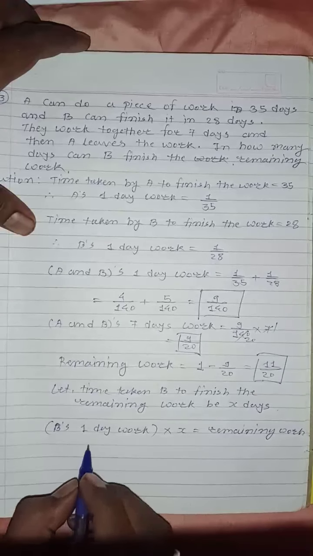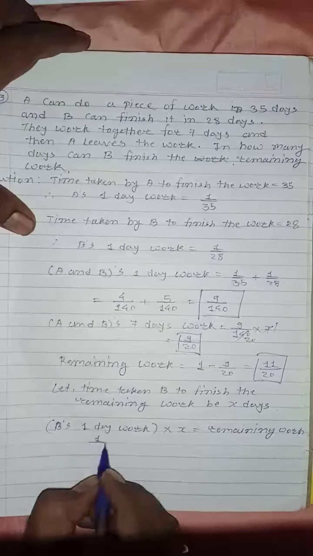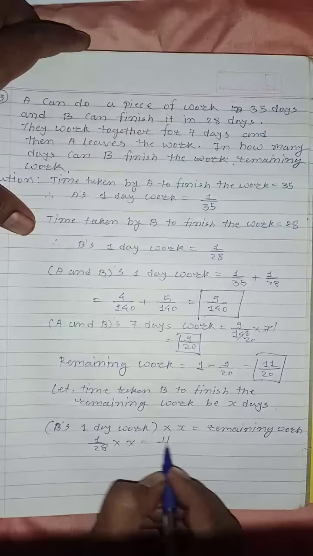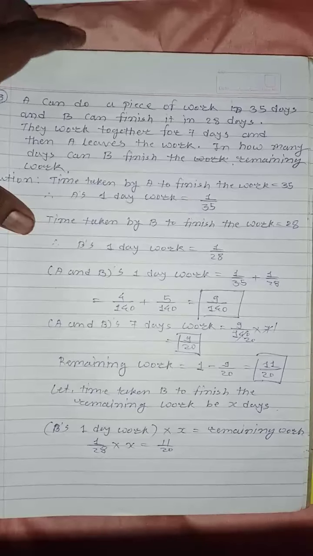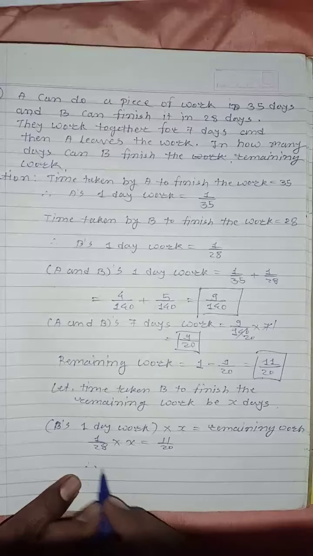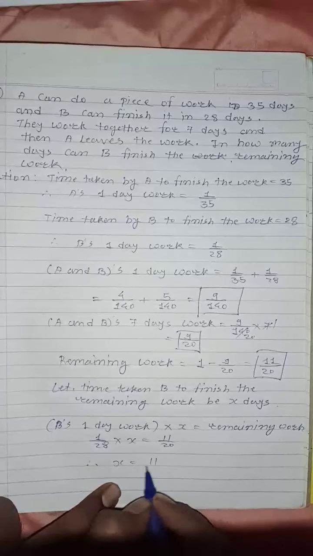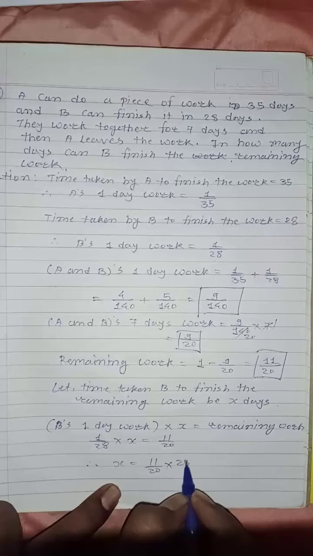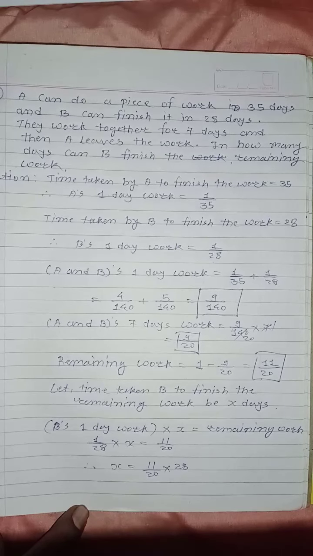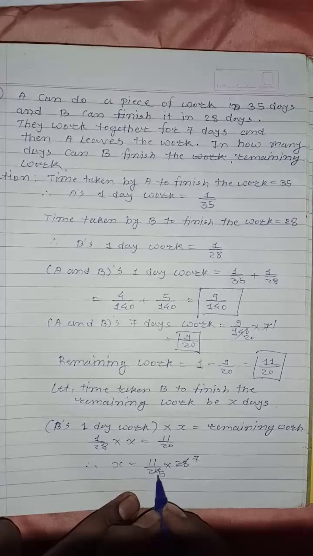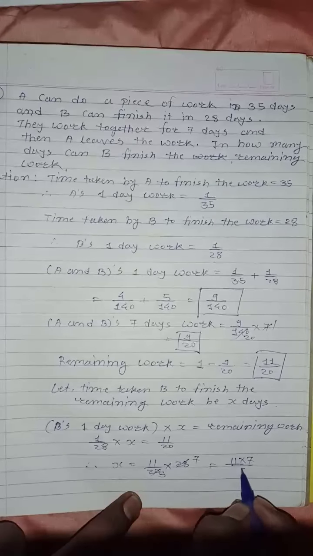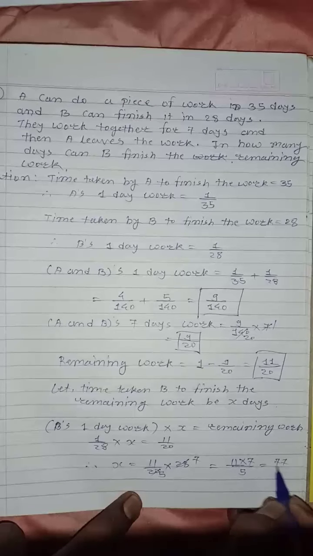B's 1 day work is 1 upon 28, multiplied by X is equal to 11 upon 20. Got it? Now this 28 is in division, X upon 28, so it will go in multiplication. X is equal to 11 upon 20 multiplied by 28. We will have to solve this now. 4 7s are 28, 4 5s are 20. 11 multiplied by 7 upon 5, that is 77 upon 5.